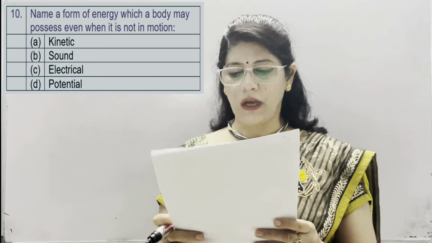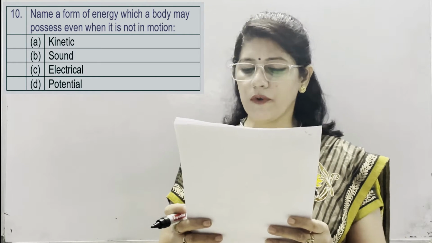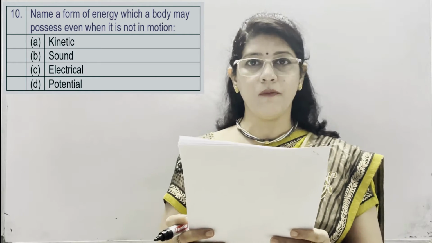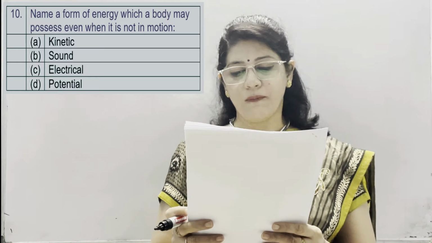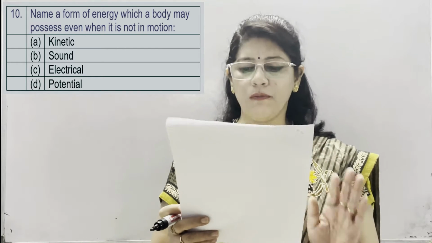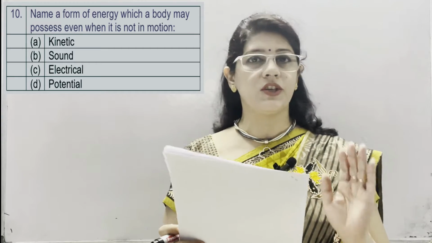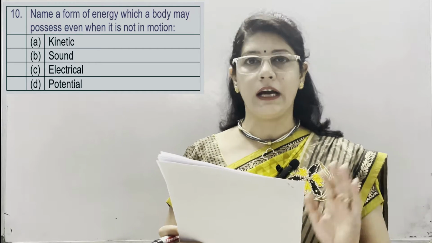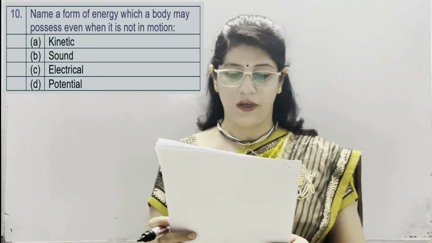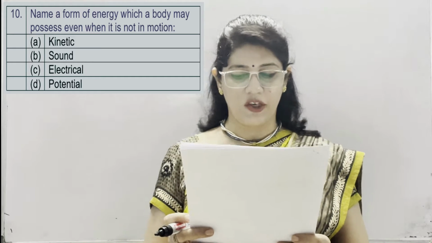Next option is sound. Sound is vibrational energy. It means to and fro motion is there. Electrical energy, motion of electrons are there. And potential energy, it means without motion, potential energy is possible. Although we know that potential energy is of no use until and unless it is converted to kinetic energy. But here the correct option is potential energy.